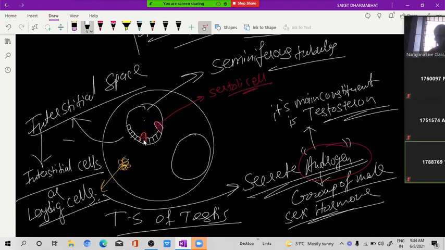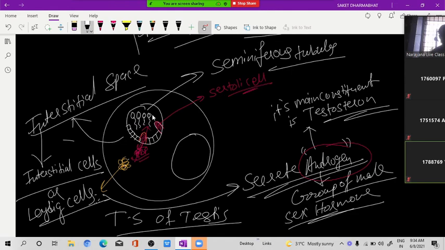Now for that, this Sertoli cell secretes ABP, androgen binding protein. So Leydig cell secretes androgen, androgen binds to androgen binding protein, and this androgen binding protein will pull the testosterone inside the seminiferous tubule. Because of that, the rate of sperm production increases 10,000 times, and millions of sperm will be formed inside the seminiferous tubule.